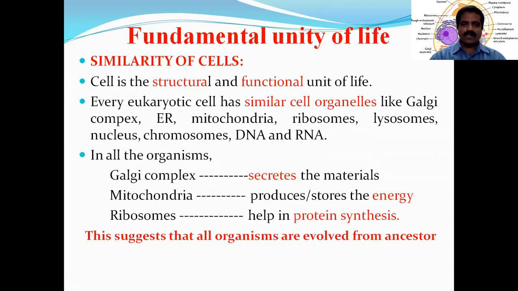That oxidation reaction releases some energy. That energy is trapped and stored as high energy bond molecules known as adenosine triphosphate. Adenosine monophosphate is also there, adenosine diphosphate is also there.